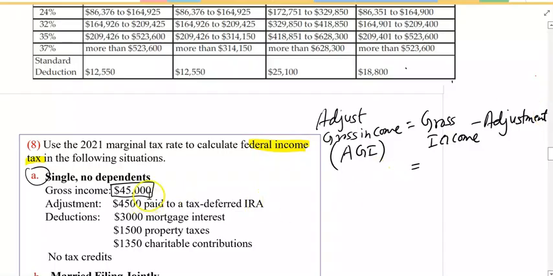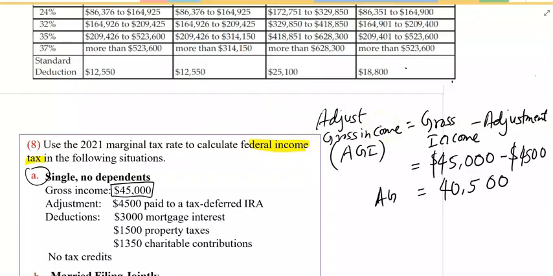Gross income here is 45,000 minus adjustment here is 4,500. Remember that the pay to the tax deferred IRA. As long as some money contributes to tax deferred IRA, that is called adjustment. Therefore, you subtract 4,500, and you get adjusted gross income, which is going to be 40,000. Sorry, 500. That's adjusted gross income.